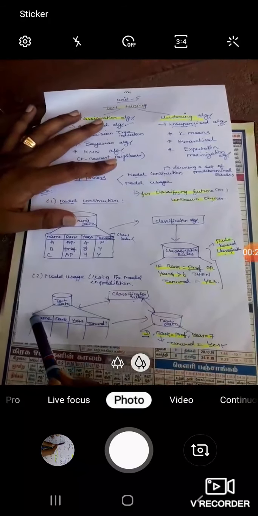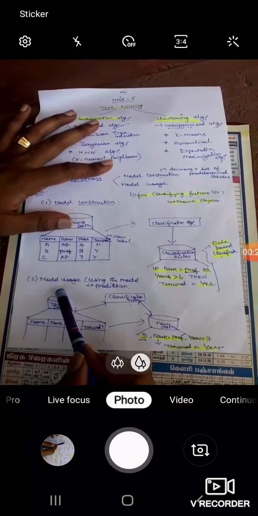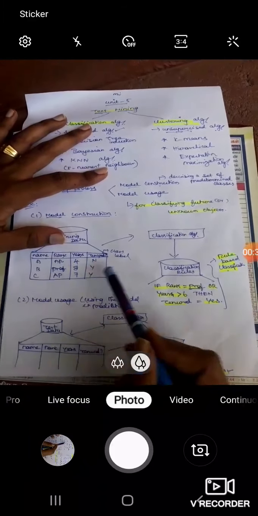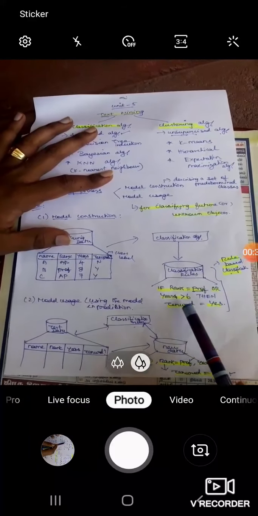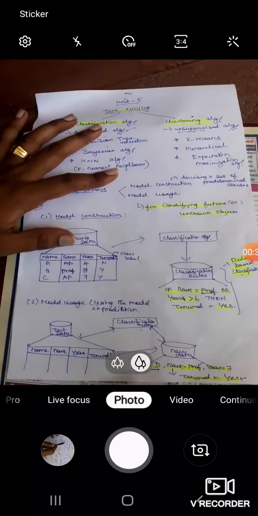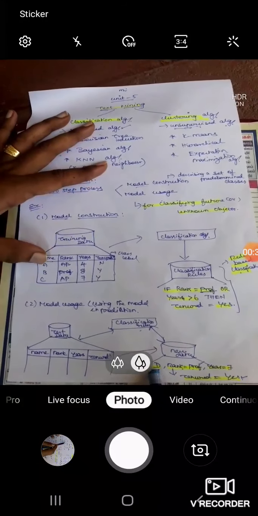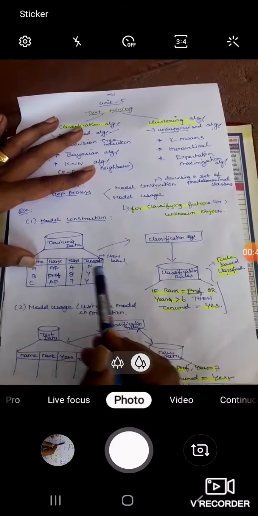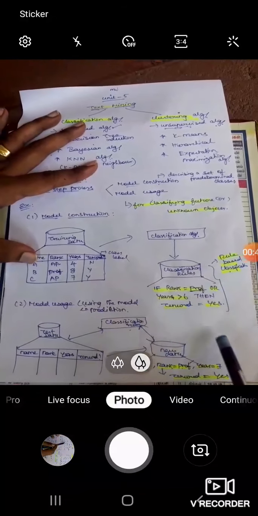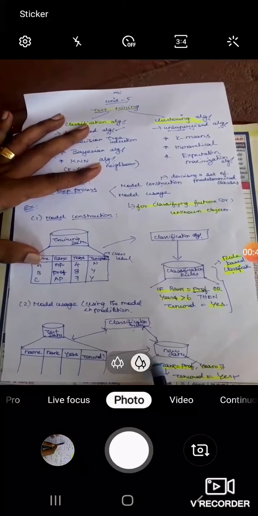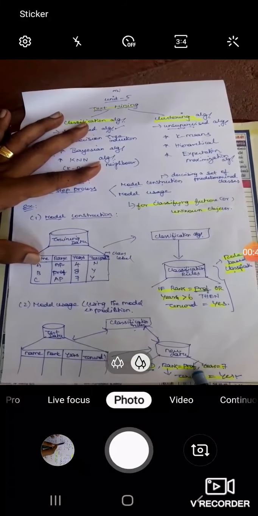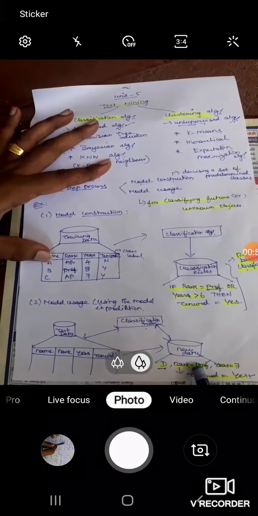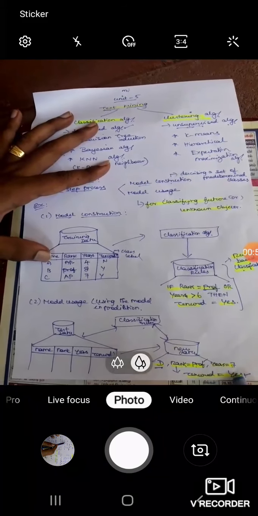Suppose in model usage, we are going to use this model for prediction. Already I trained the machine by means of this rule based classification. Suppose some unknown object came. The unknown object is name D, rank professor and years 7. Already I trained the machine with these classification rules, so automatically for the unknown object it can easily predict the class label. By means of these attributes, if rank is equal to professor, automatically the tenured category is yes.